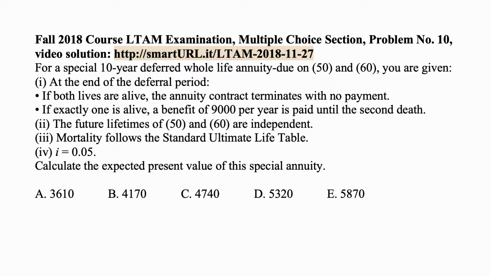If exactly one is alive, a benefit of $9,000 per year is paid until the second death. The future lifetimes of 50 and 60 are independent. Mortality follows the standard ultimate life table. Interest rate is 5%, which is the rate in the standard ultimate life table. Always check that. Calculate the expected present value of this special annuity.